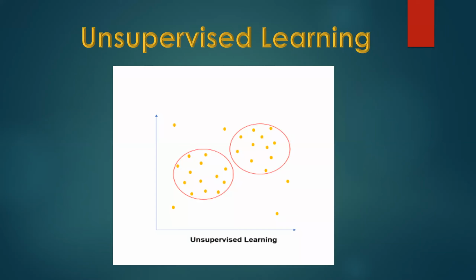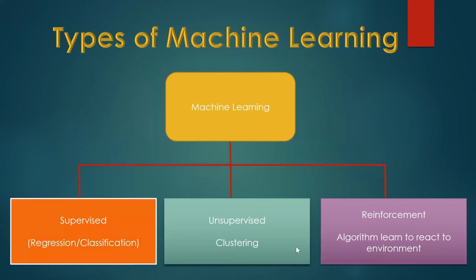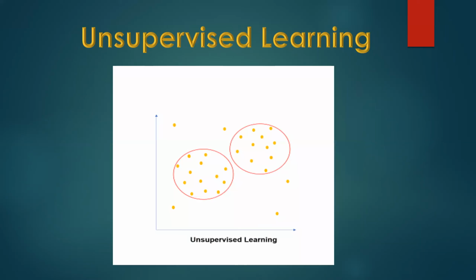If you see unsupervised learning, as I told you in the previous slide, unsupervised learning is the clustering of data. What is clustering? In clustering, our machine will be able to predict the data and make clusters. There will be a huge amount of data. Based on the nature of the data, the machine will predict and segregate that data into clusters to perform the future activity.